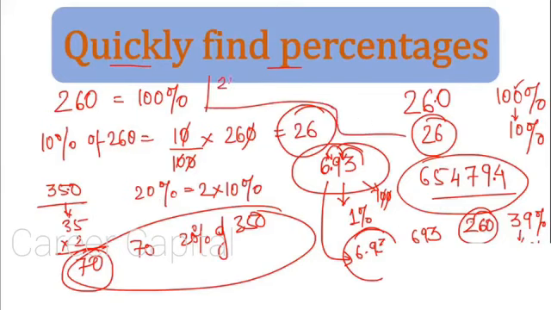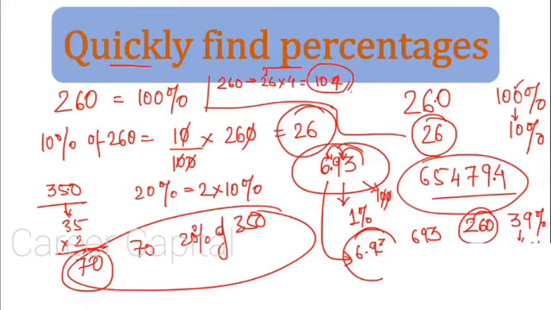260. We want 40%. How to calculate 40%? First calculate 10%. 260, 10% is 26. Multiply by 4. 4 6s are 24. 4 2s are 8. 104, right, is nothing but 40% of 260.